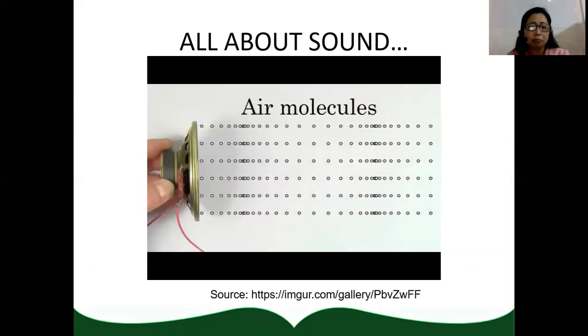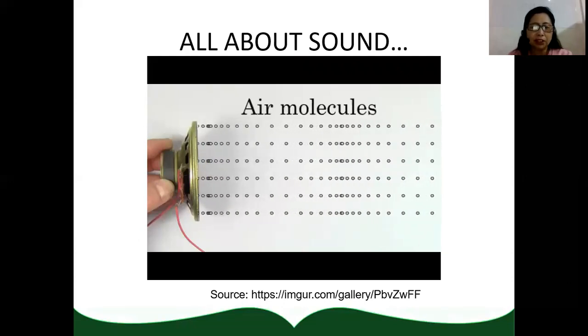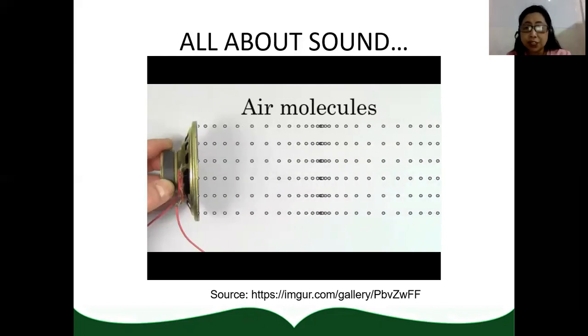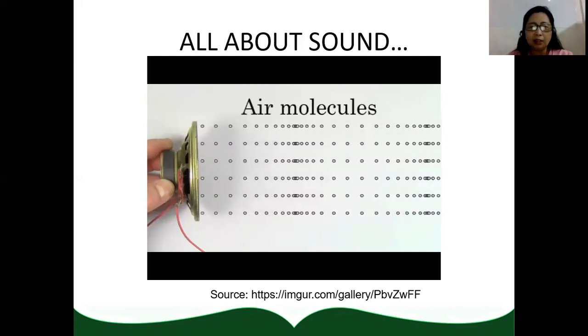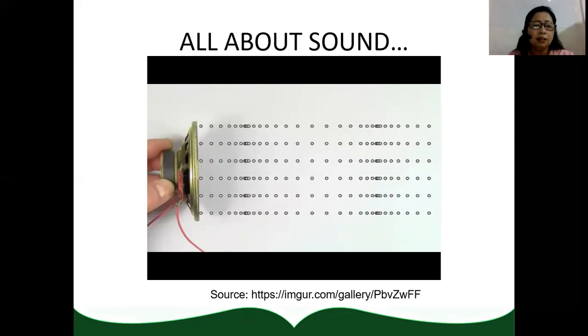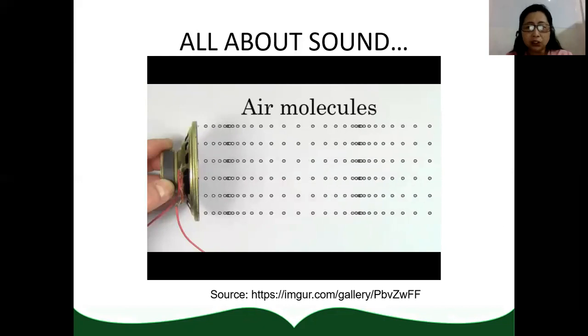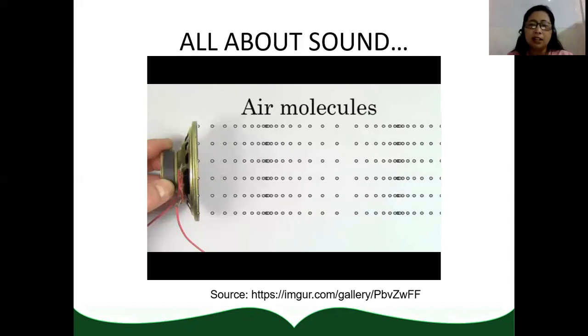One good example is how sound travels from the speaker to the receiver, or to the human ear. You will see that the air molecules collide with each other, producing compression and expansion, or rarefactions. As there are compressions and rarefactions, sound is transmitted.